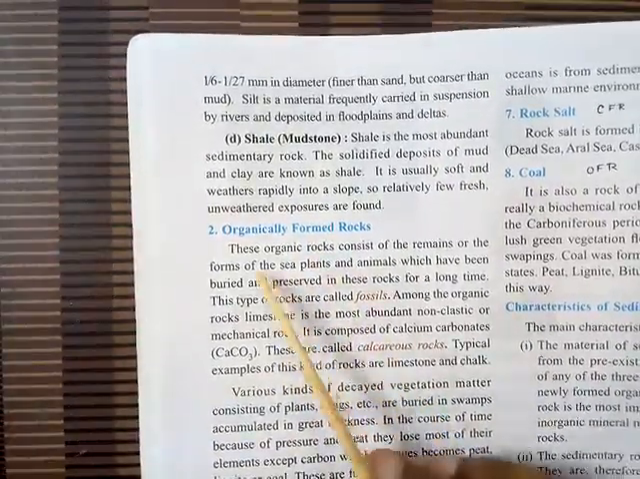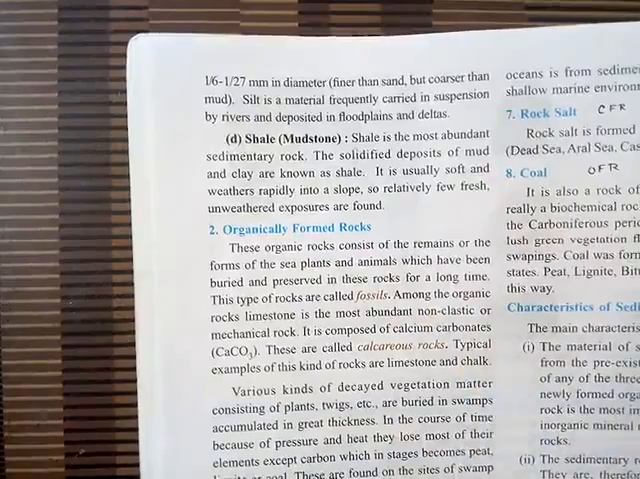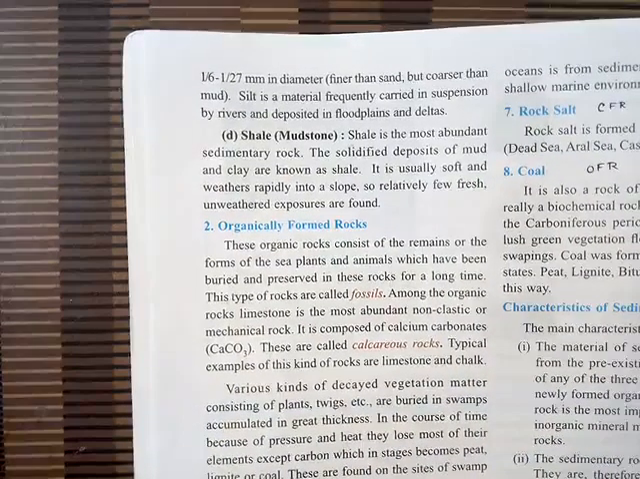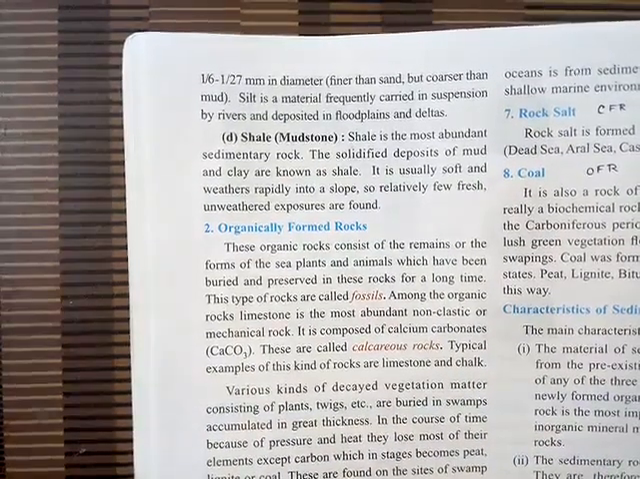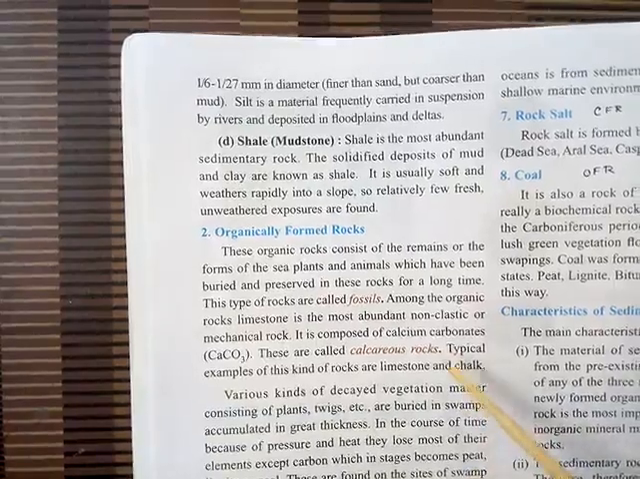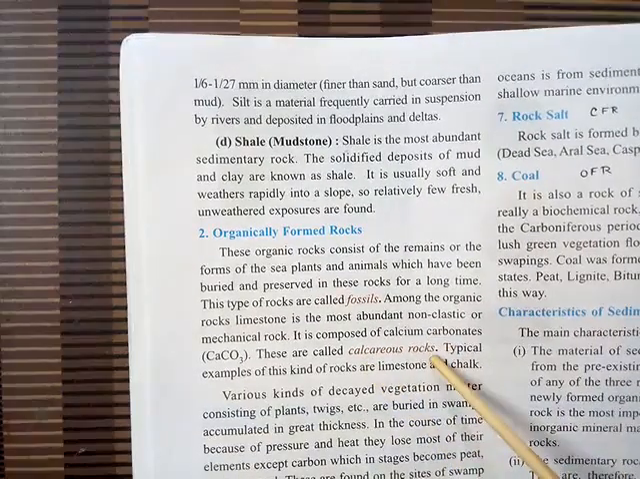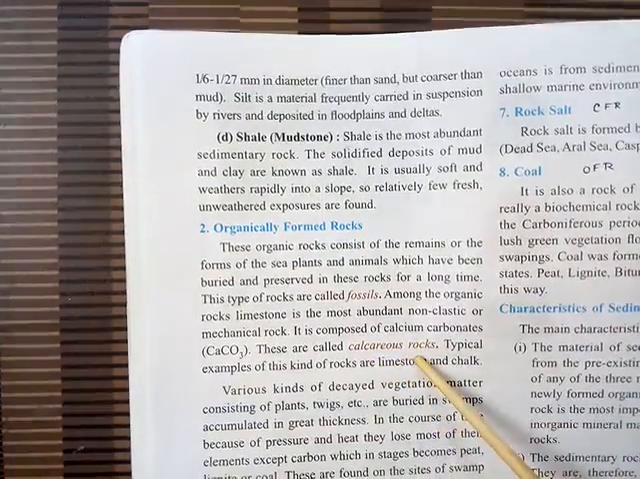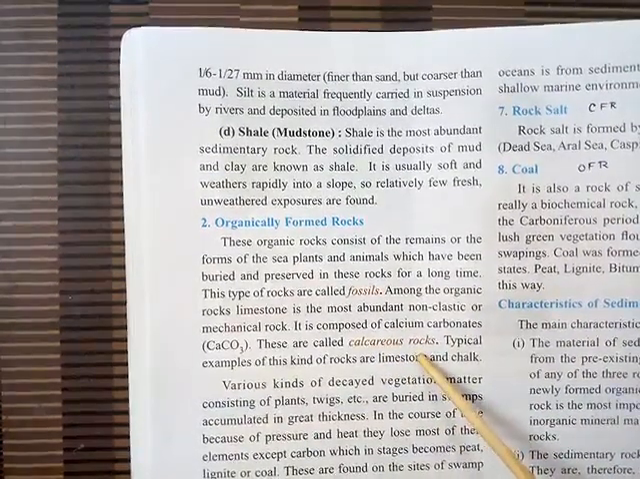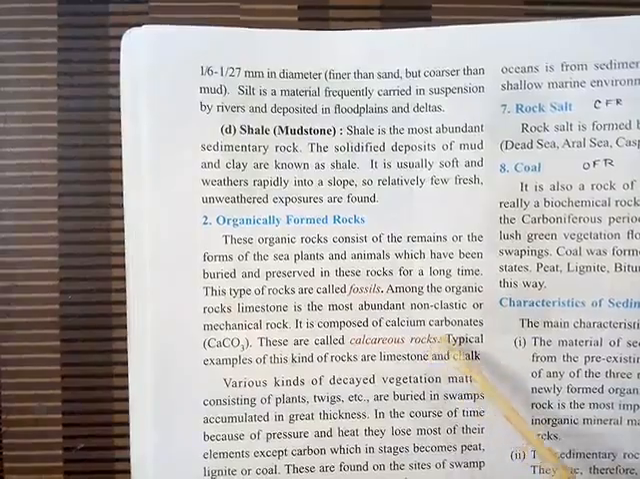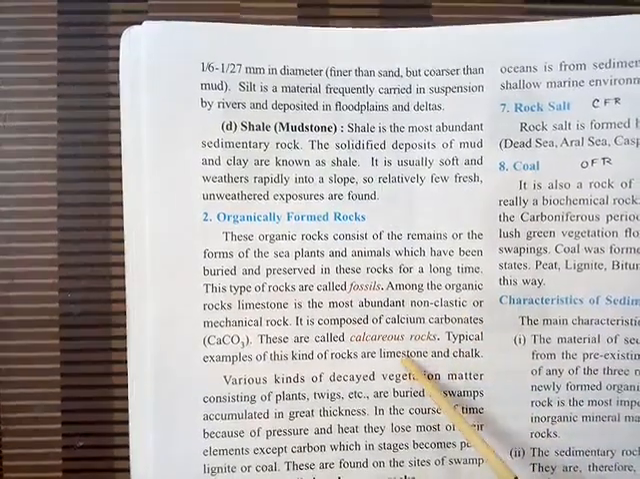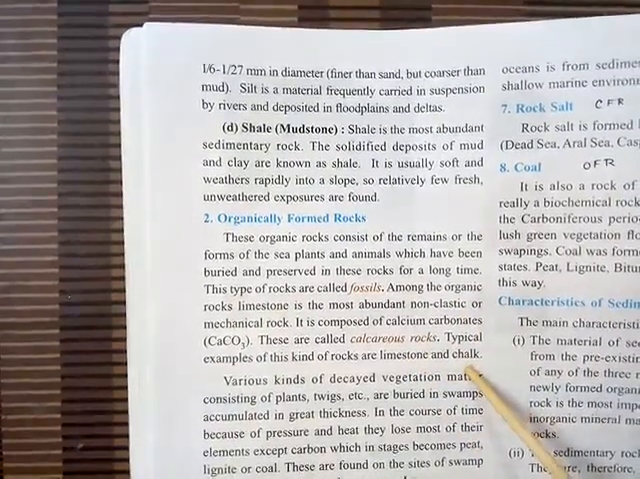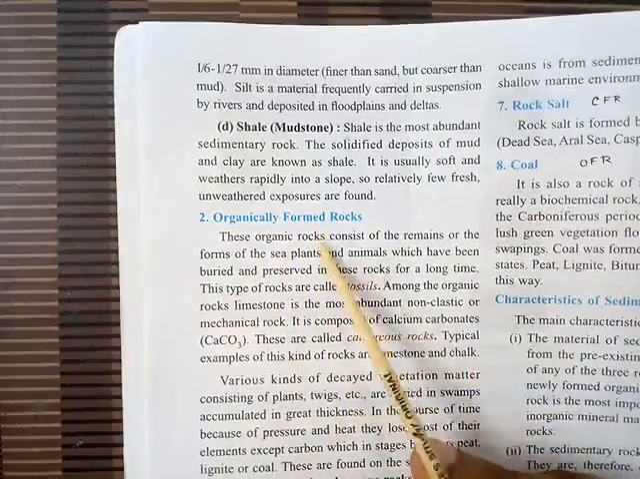Now next is the organically formed rocks. Organically formed rocks, for example coal. Then calcium carbonate, meaning the calcium carbonate in calcareous rocks. For example, limestone and chalk are very typical examples of calcareous rocks. So petroleum, coal, and limestone and chalk are some examples of organically formed rocks.